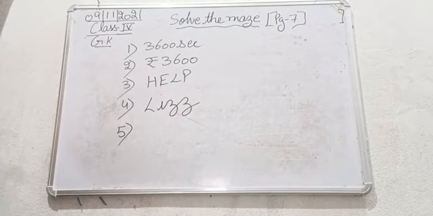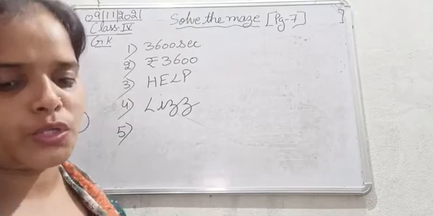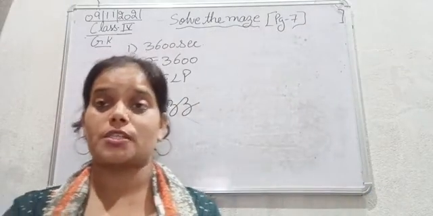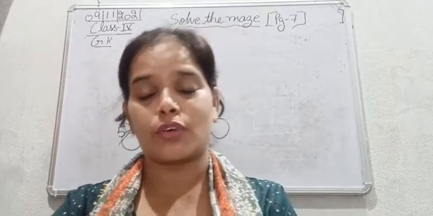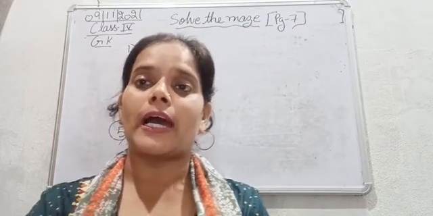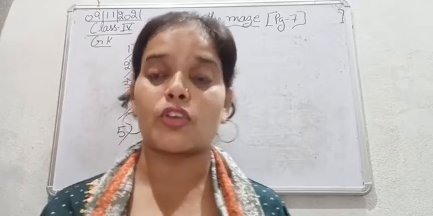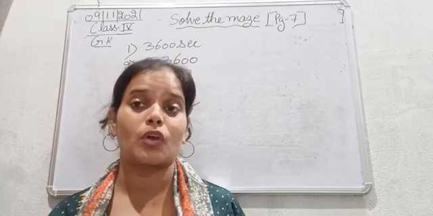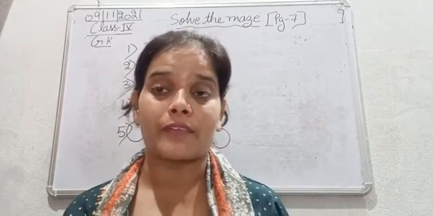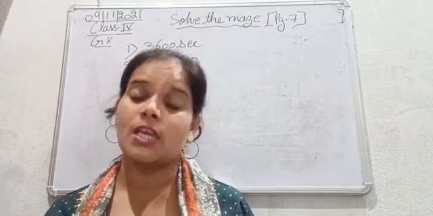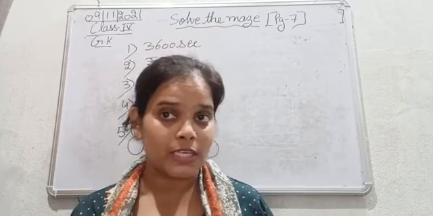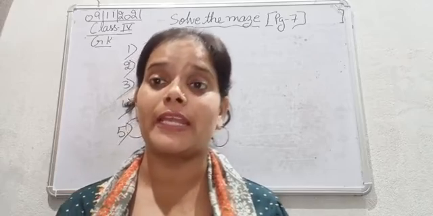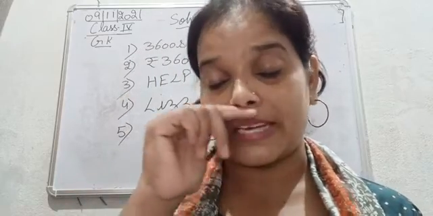Moving next to the fifth one. Jenny was born on 29th February. Her birthday comes once in dash years. So Jenny was born on 29th February and कितने सालों में इसका बर्थडे कितनी बार आता है? So that means her birthday comes once in 4 years, because in February we are having only 28 days, but in a leap year we are having 29 days. So there are 29 days in a leap year.